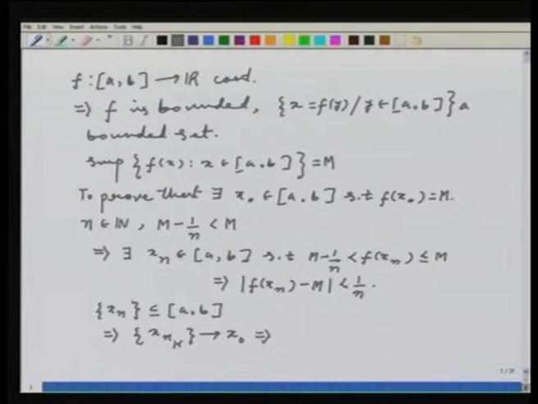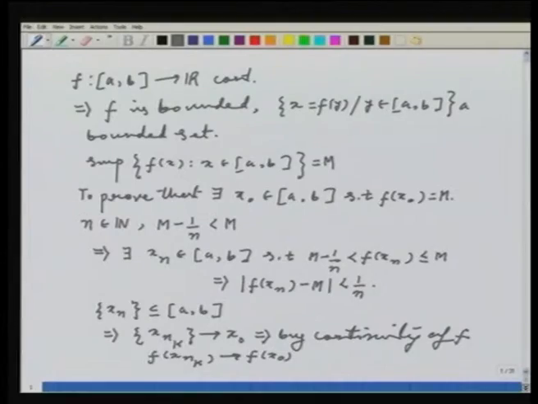Now, this implies, by continuity of f, that f of xnk converges to f of x naught. You must have guessed by now that I want to prove that f of x naught is equals to m.